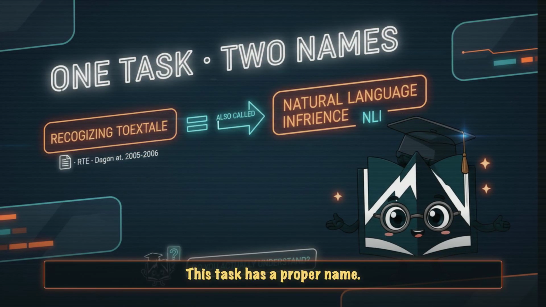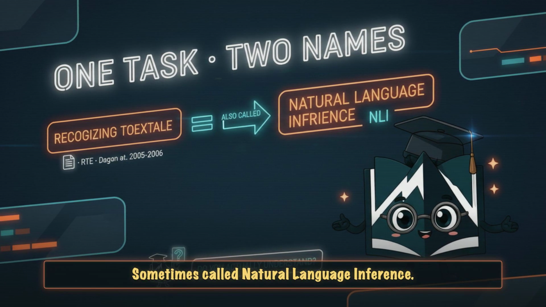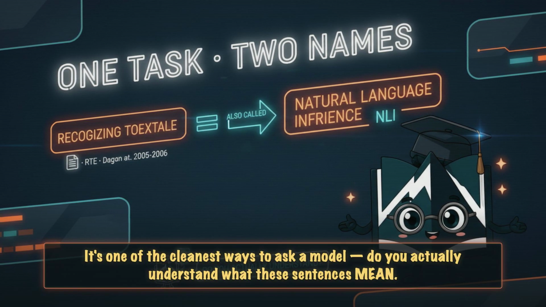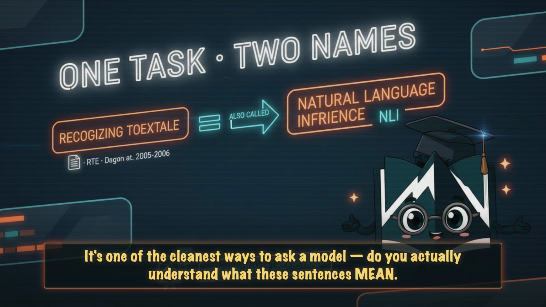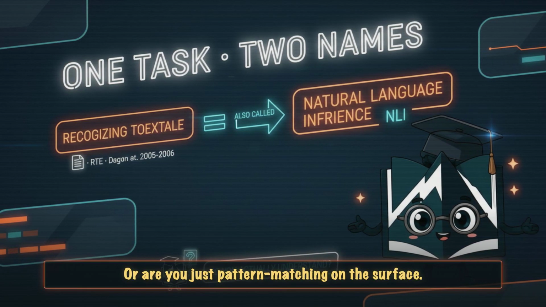This task has a proper name. Recognizing textual entailment, RTE, sometimes called natural language inference, NLI. It's one of the cleanest ways to ask a model, do you actually understand what these sentences mean? Or are you just pattern matching on the surface?